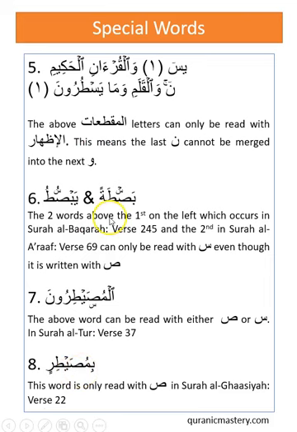So let's just quickly summarize these ones. With Basta and Yabasutu, Sin is preferred or only allowed according to whichever chain of recitation you have. Or you can read Sad, but Sin is preferred. This one, you have the choice and option to read with either Sad or Sin, and that's why it's written at the bottom. And with this one, you can only read with Sad according to Shatibiya.